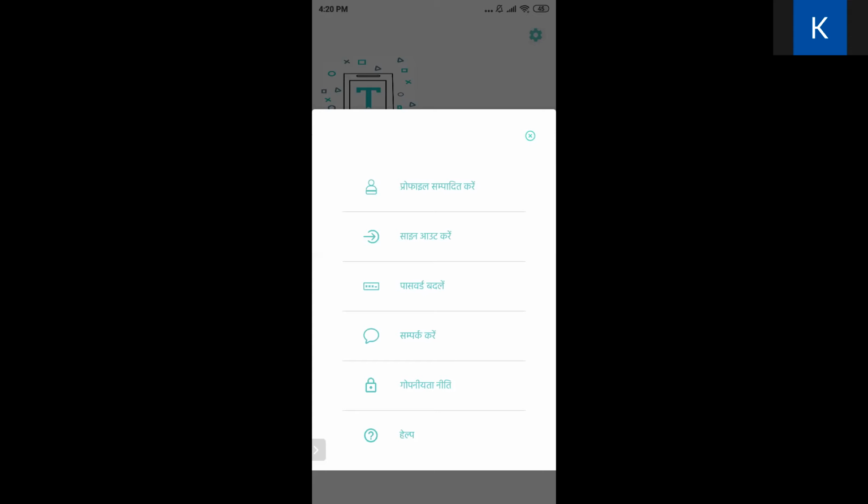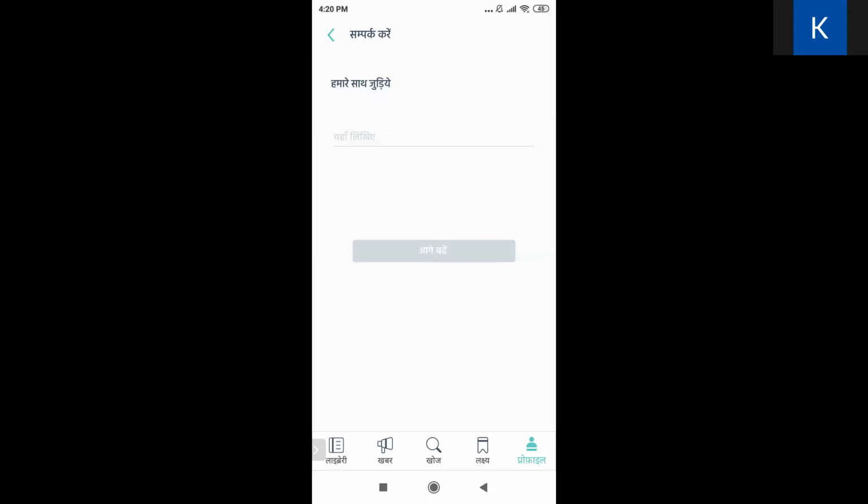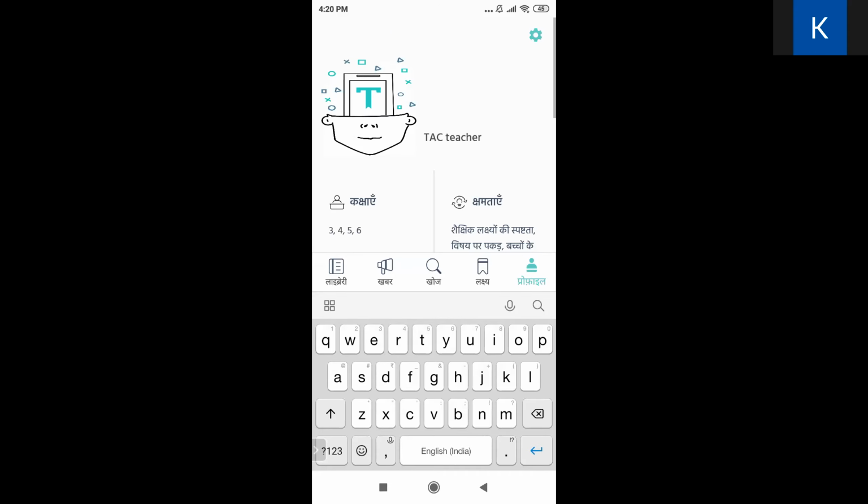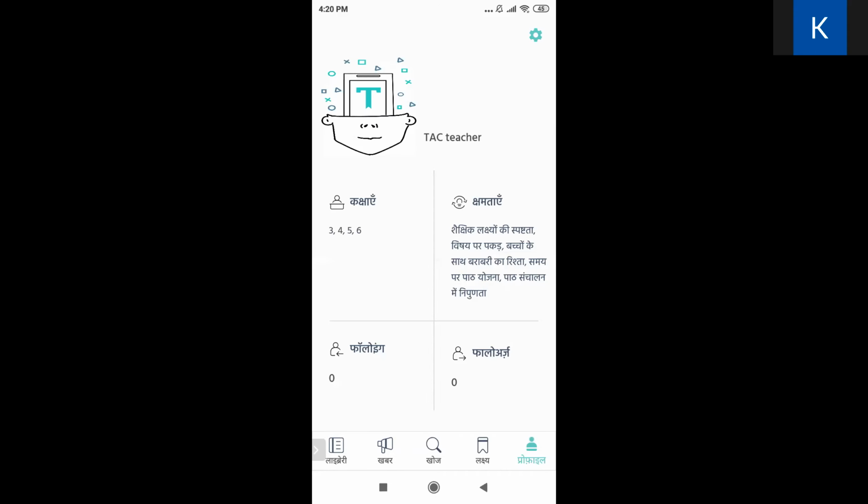And over here, the fourth option, that is Sampark Kare. So when you click on that, you can just ask or you can give feedback and whatever you want, you can type it over here and you can send it to the teacher app team. I hope this helps.